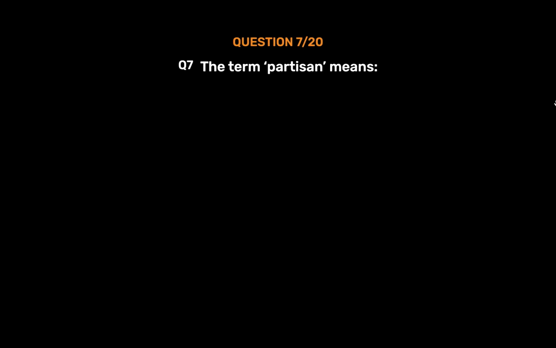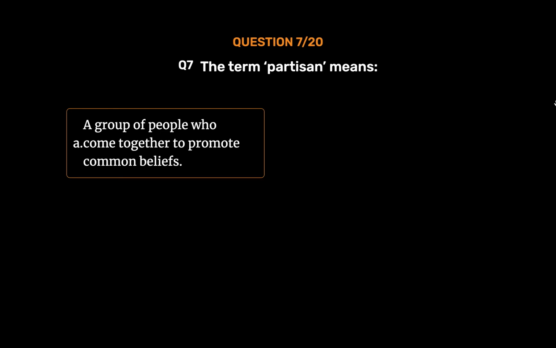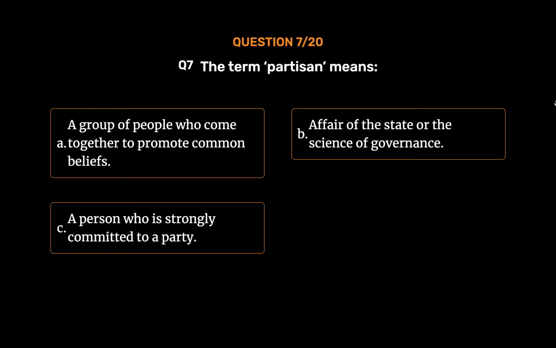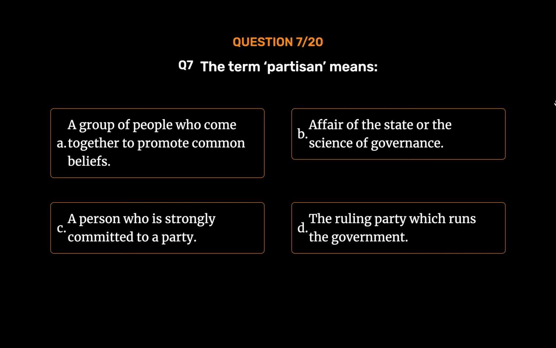Question number 7. The term partisan means Option A. A group of people who come together to promote common beliefs. Option B. Affair of the state or the science of governance. Option C. A person who is strongly committed to a party. Option D. The ruling party which runs the government. The correct answer is Option C.